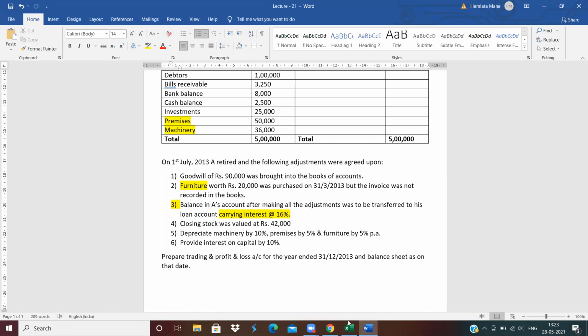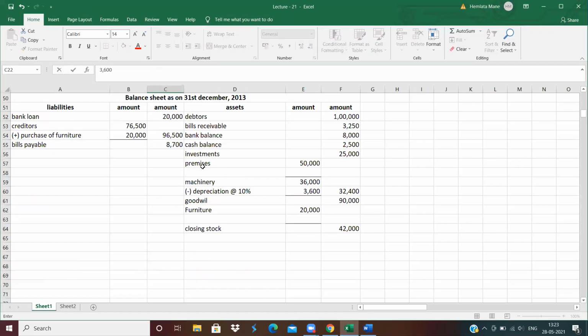Next adjustment, premises by 5%. Calculate depreciation on premises: less depreciation at 5%. 5% depreciation on premises means 2,500. It means in outer column 50,000 minus 2,500, outer column 47,500.